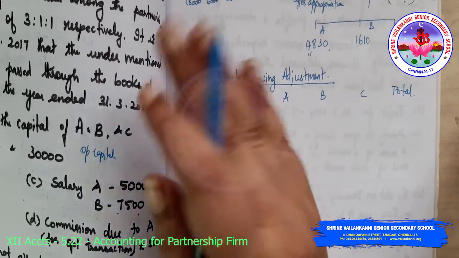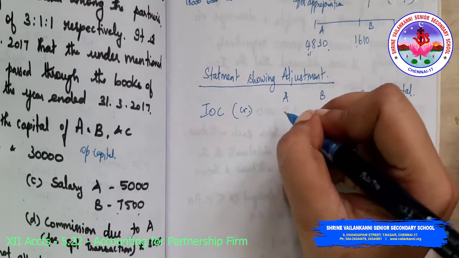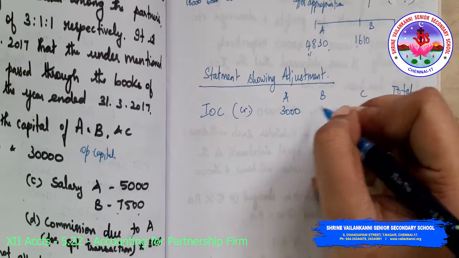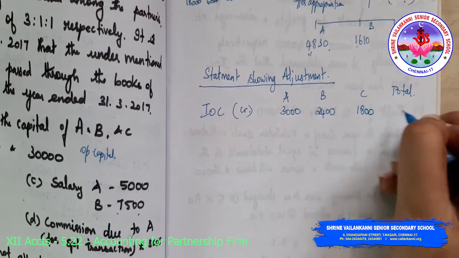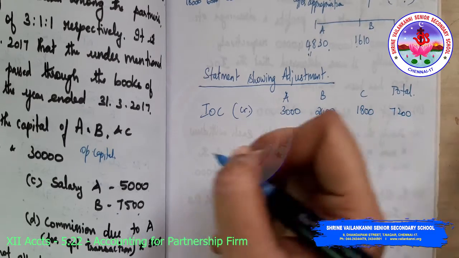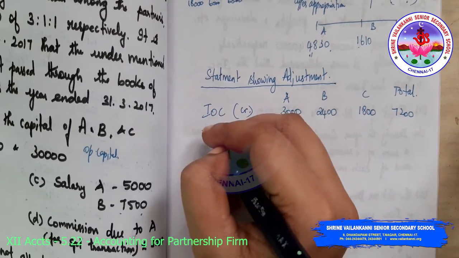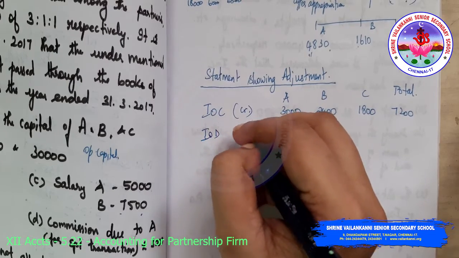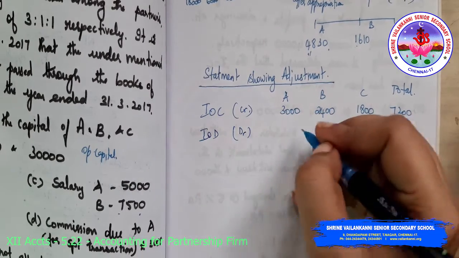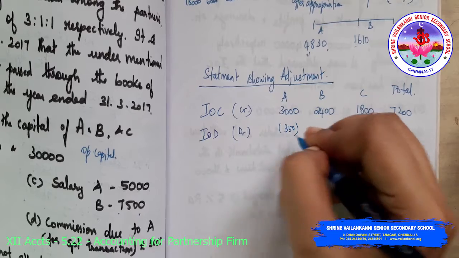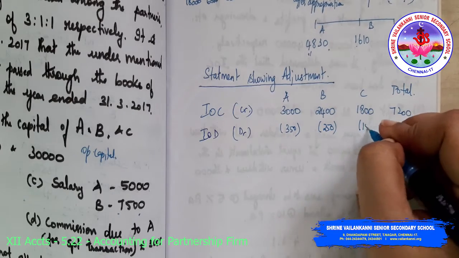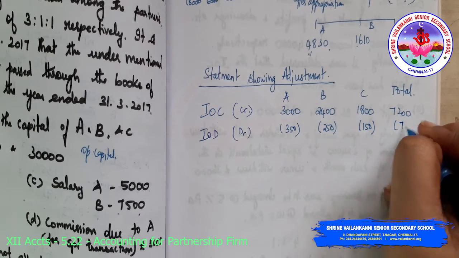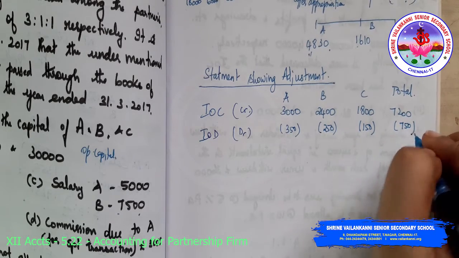How much? 3,000, 2,400, 1,800, total 7,200. Interest on drawings will be debited: 350, 250, 150, total 750.